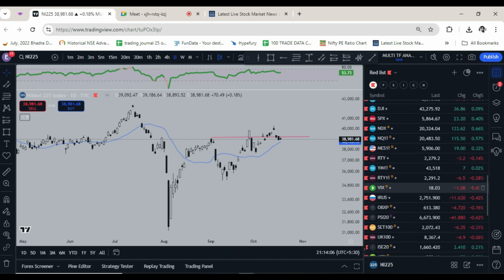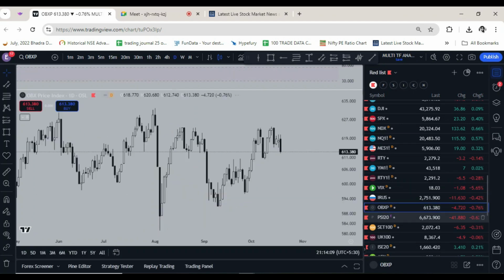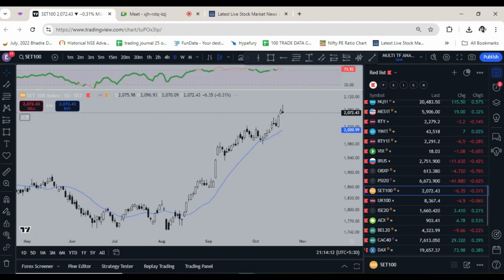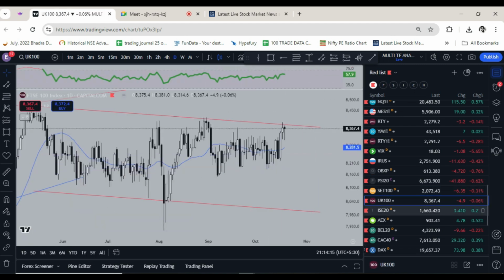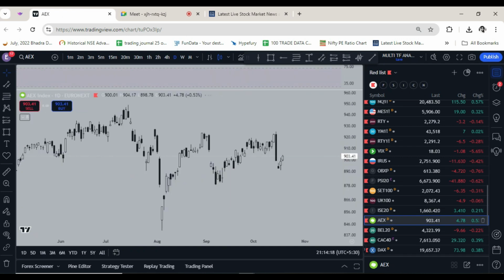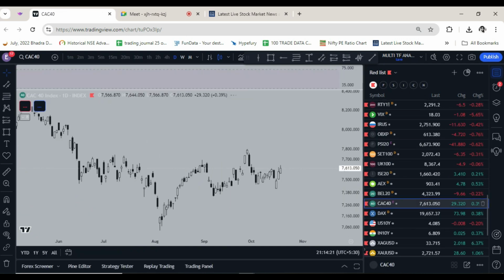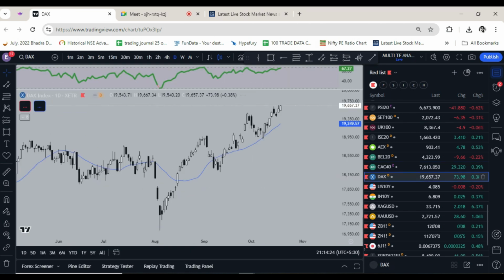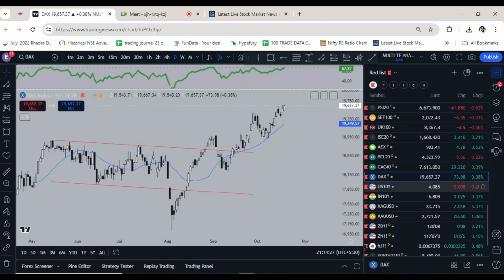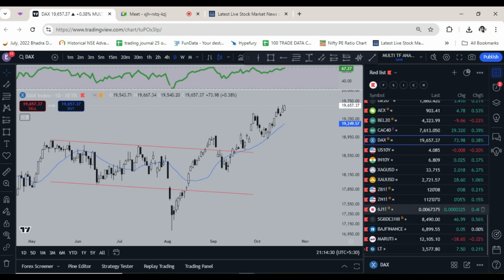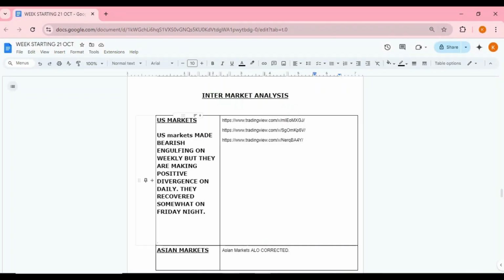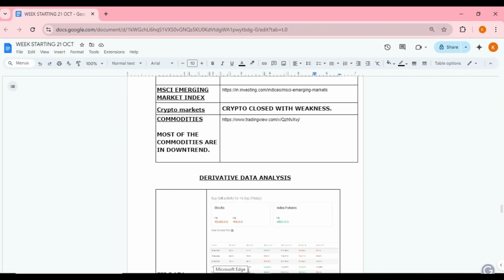Coming to European markets, Russia is weak. Europe seems weak, oh, they are just consolidating. They are not weak as of now. So it is a mixed picture. Germany is very, very strong. Okay. So generally equity markets are stable. Only India is weak, as I shared in one chart in the group. It's very obvious. Money is flowing out of India to buy markets which are cheap. It is just rebalancing which is taking place, profit booking. Okay. And let's see crypto.